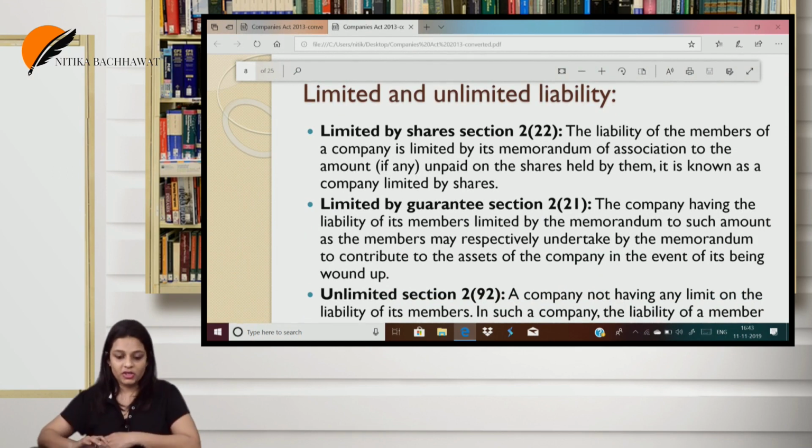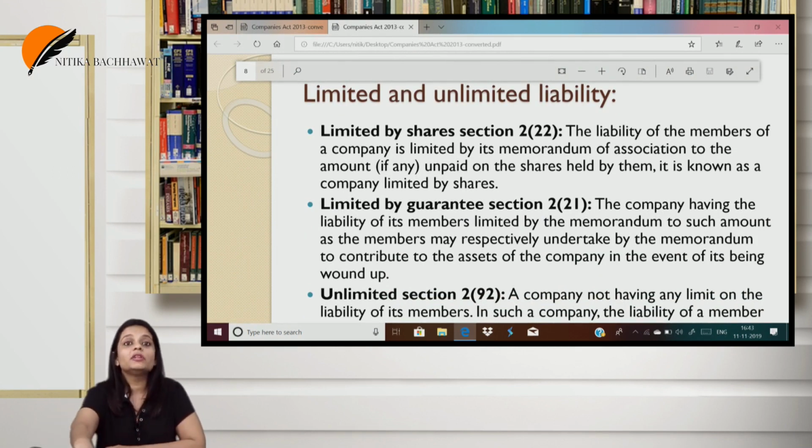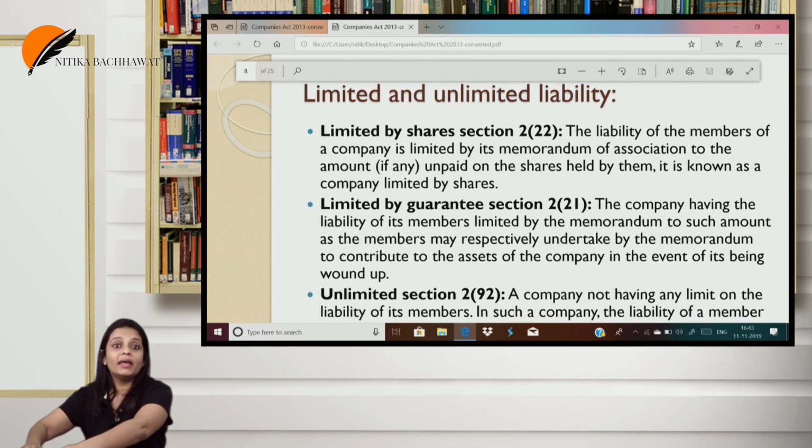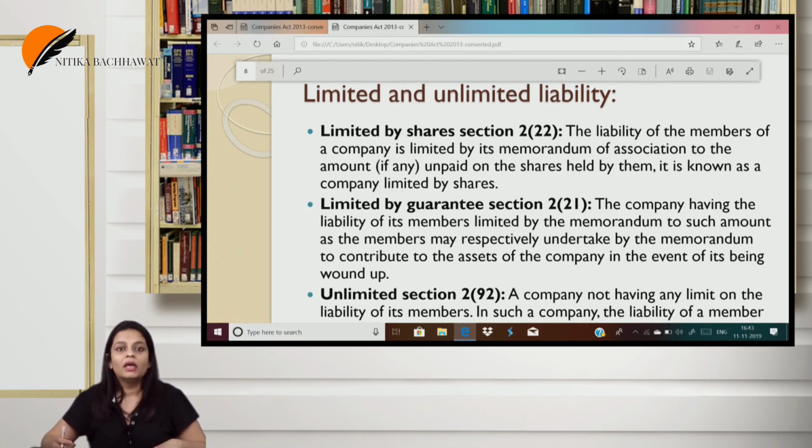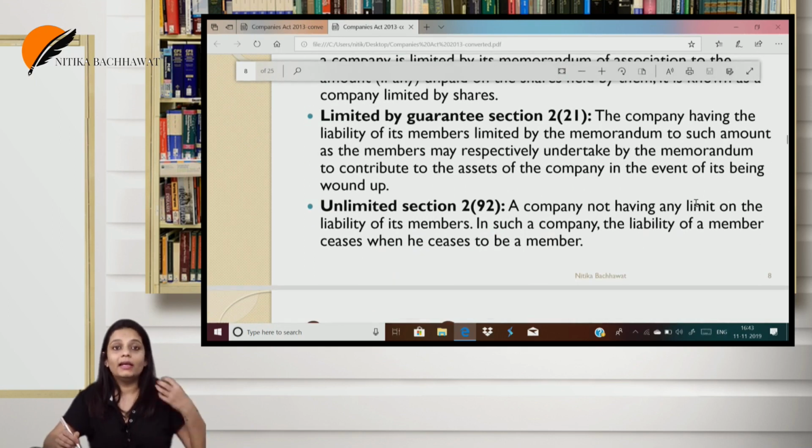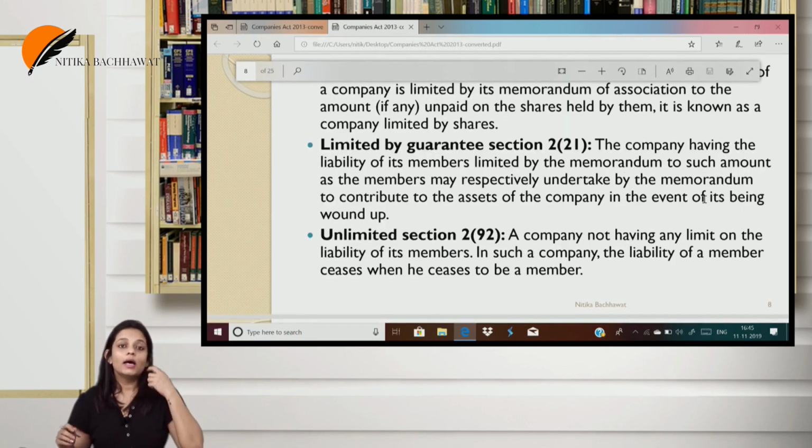First is limited by shares, that is, the member shall be liable for the unpaid value of the shares held by them. Then what is limited by guarantee? The amount a member undertakes to contribute to the assets of the company in the course and for the purpose of winding up of the company. Unlimited liability means there is no limit on the liability, that is, the members will be liable without any limits.